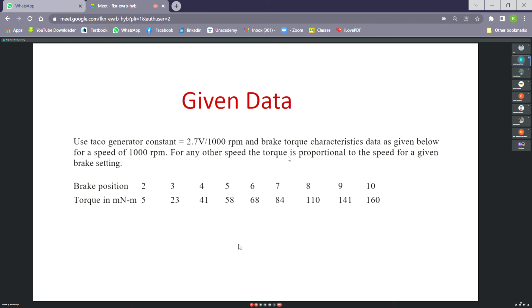Now a set of data is given. This is useful for calculation. So the tacho generator constant is given as 2.7 volt per 1000 RPM. The characteristic of the tacho generator is linear, so its slope is constant. That means per 1000 RPM, the armature voltage at the tacho generator, it's a DC generator, a very precision DC generator, the voltage induced will be 2.7 volt.